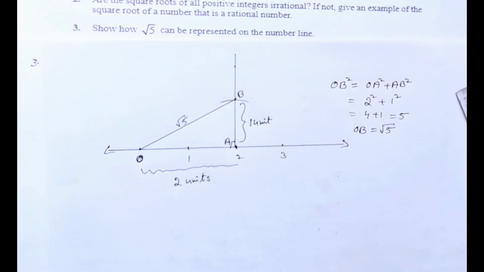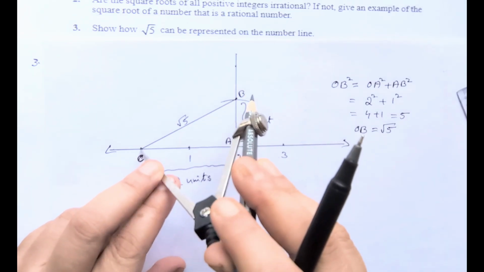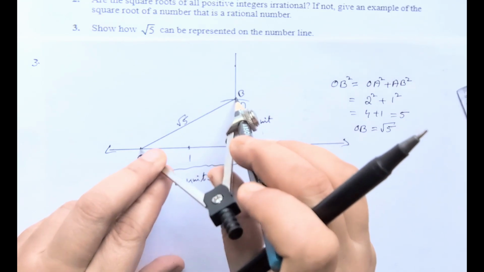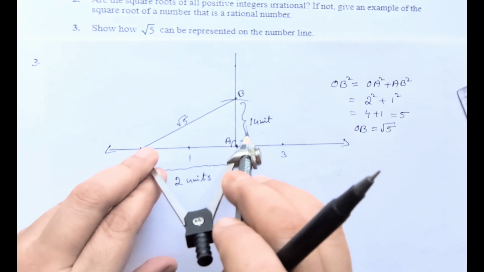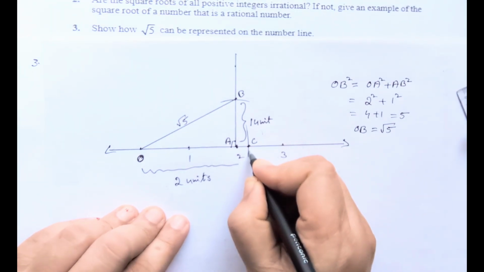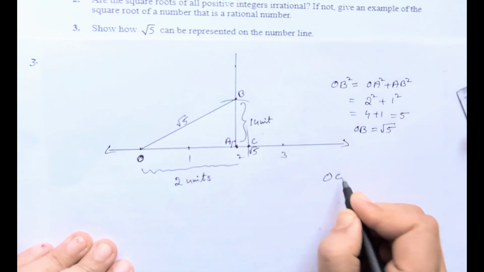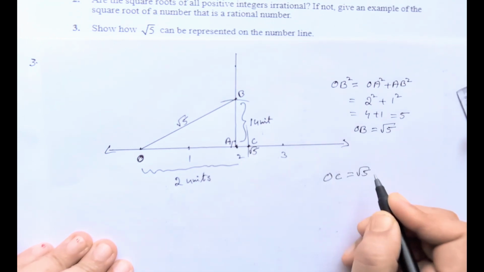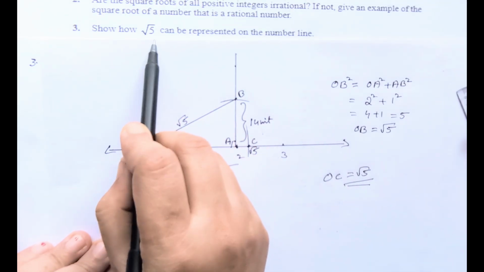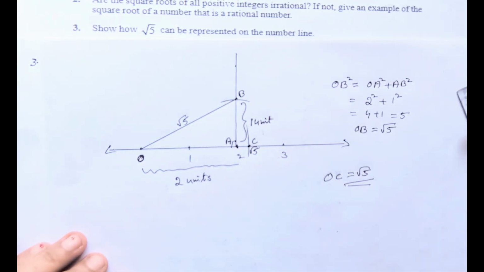Next we have to represent that root 5 on the number line. For that, from O to B, take the distance OB in your compass and then just mark it on the number line. You can mark that point as C, and that represents root 5. Now from O till C, OC is equal to root 5. The question was, how can root 5 be represented on the number line. Now we have represented root 5 on the number line.